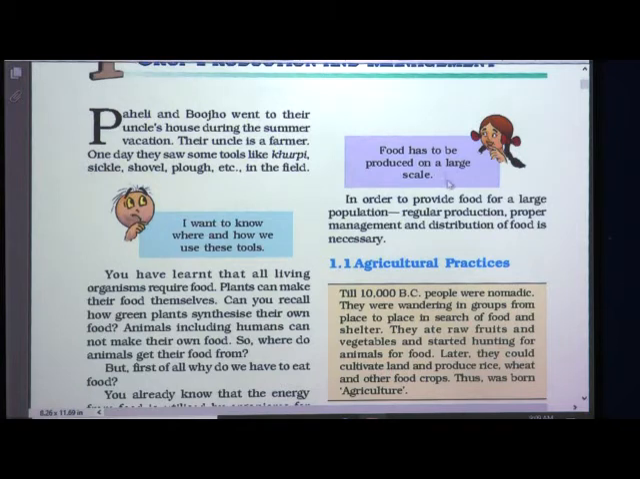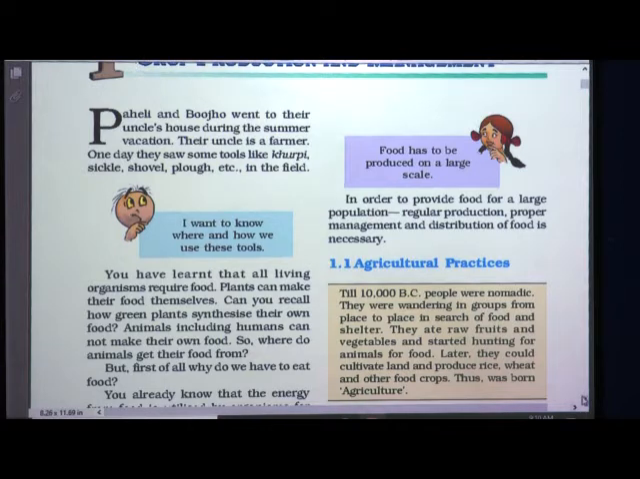Food has to be produced on a large scale, isn't it? In order to provide food for a large population, regular production, proper management and distribution of food is necessary. So for providing food for a large population, what are the necessary things? The food should be produced regularly, there should be proper management, and the food should be distributed properly.